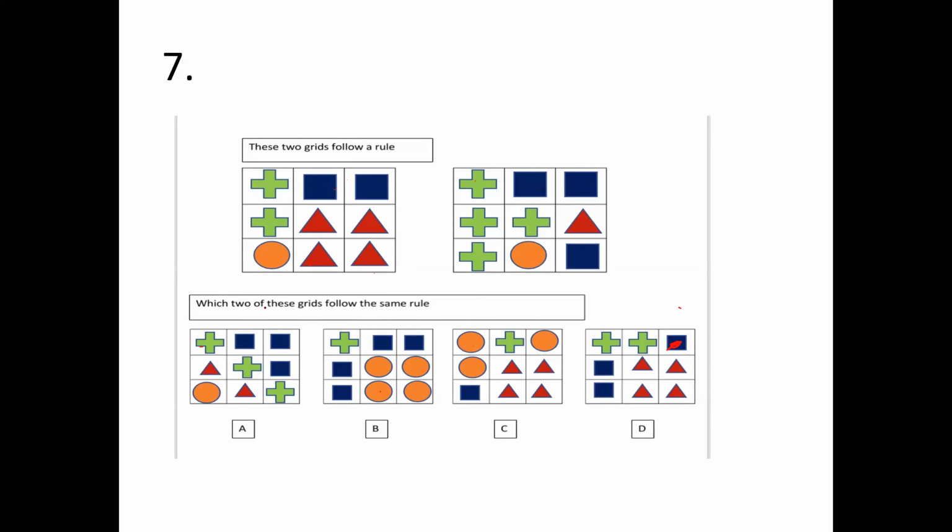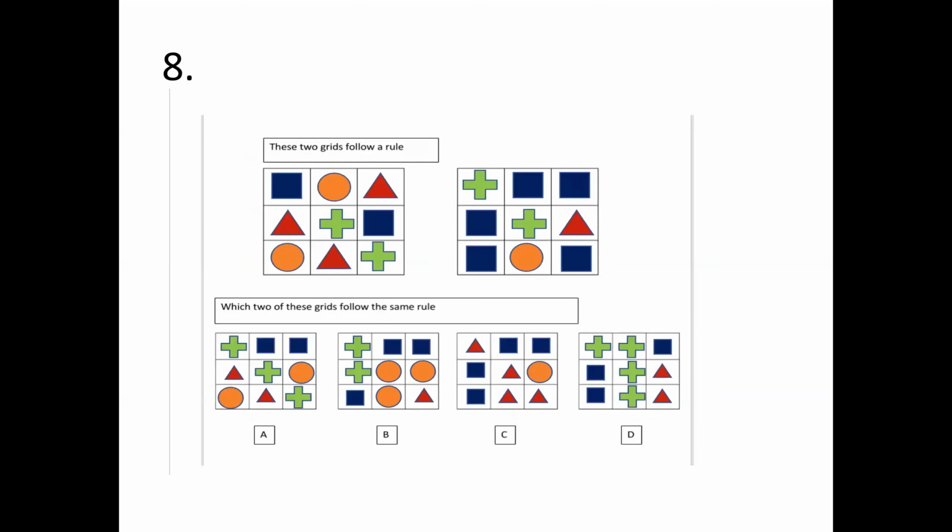Okay, so what is the rule? Same rule here. So let's make it very simple. The same rule here is 1 triangle followed by 2 rectangles, 1 triangle followed by 2 rectangles. I have 1 triangle with 2 rectangles, 1 triangle with 2 rectangles. End of the story. Am I right, Neo? Okay, sir. Neo, are you convinced? Yes, sir. Next one.